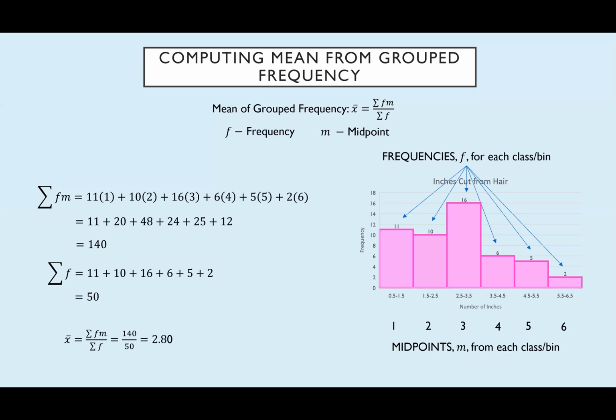When I put this in my calculator though, it just came out as 2.8 because my calculator is set to float decimal. So I need to be careful to add that extra level of precision. Since I'm getting X bar here, I need to bring it to an extra decimal place. The data given already has 1 decimal place. So when I state X bar, I need to have 2 decimal places.